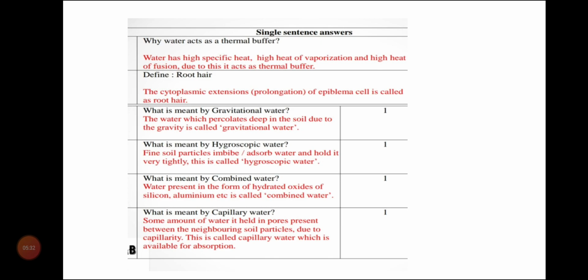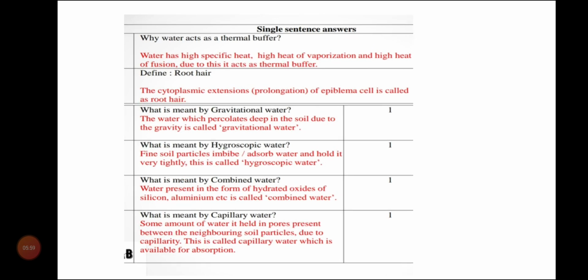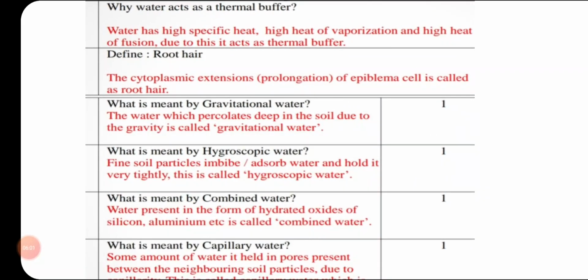Define root hair. Wherever a definition is asked in the paper, you have to follow your textbook exactly. For definitions, students, don't look here and there. Just read from the textbook, and whatever is there in your textbook, write the same concept. So what are root hairs? Root hairs are the cytoplasmic extensions, prolongations of epiblema cells. What is root hair? The cytoplasmic extension of an epiblema cell is called a root hair.